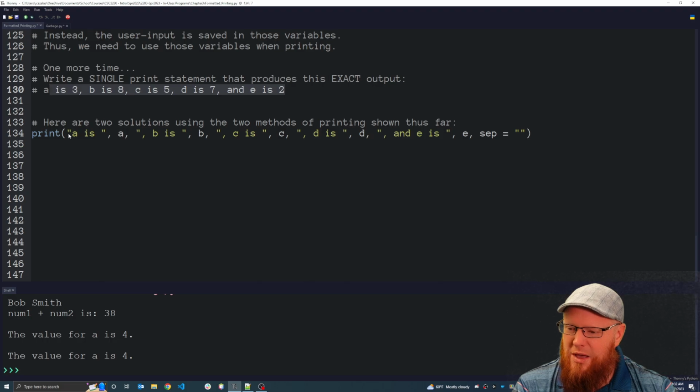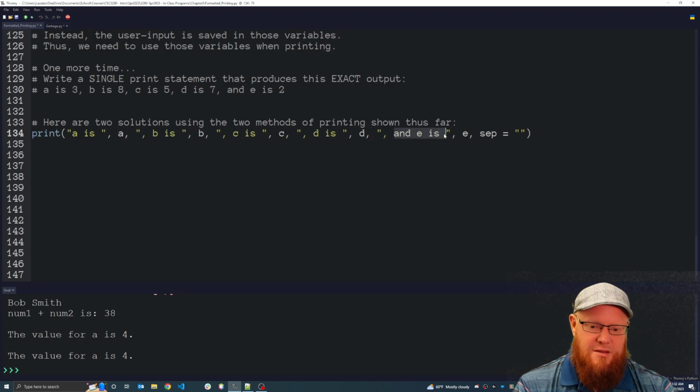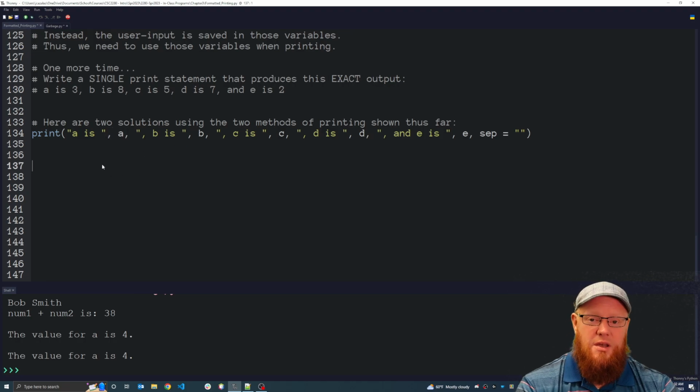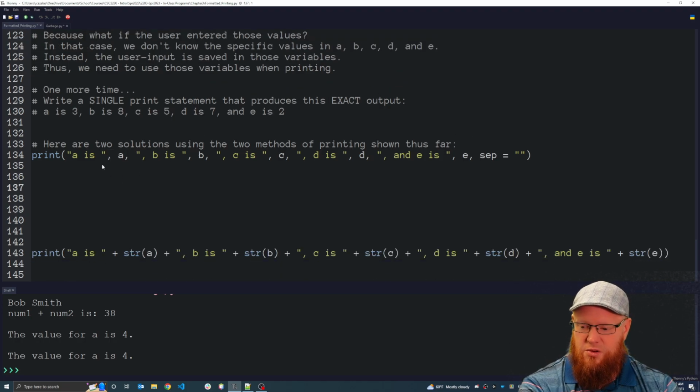So we see how we have all of these things that need to get printed: 1, 2, 3, 4, 5, 6, 7, 8, 9, 10 things, all separated with nothing. But it's just a disaster. It's hard to type that out. You're going to end up missing a comma, putting extra commas. It's confusing, and it's quite convoluted.